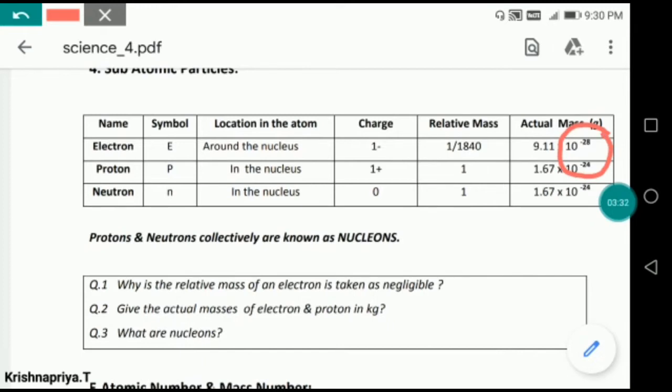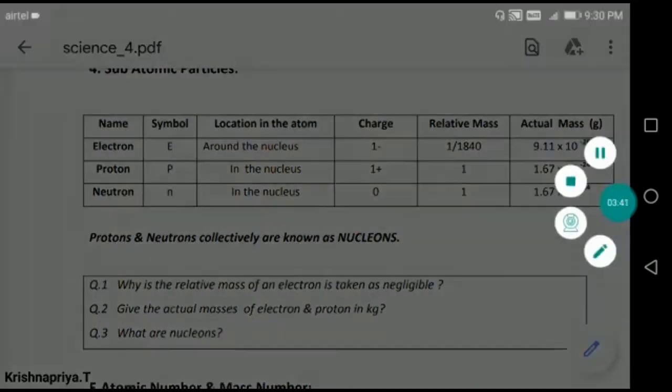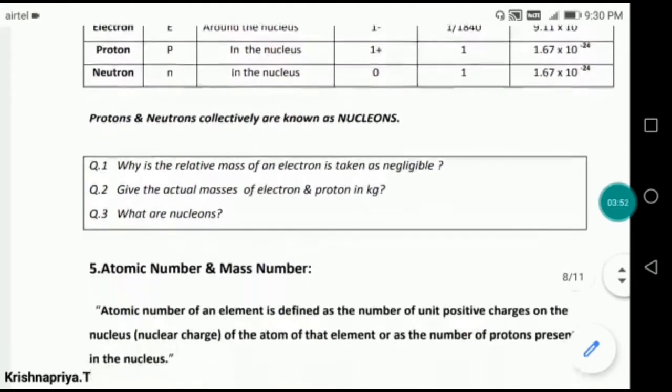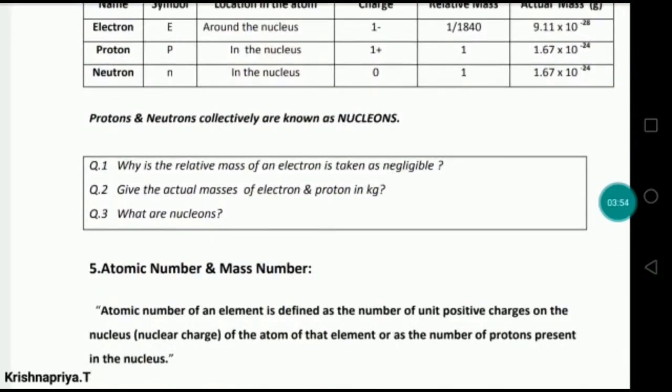Its meaning is that it is very less compared to the proton and neutron, because for the neutron the power is -24 and for the electron it is -28. So obviously it shows that the mass of an electron is very less compared to the proton and neutron.